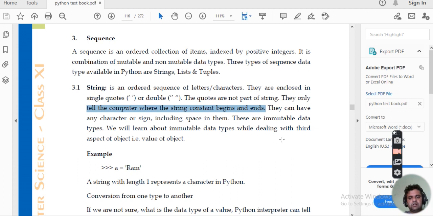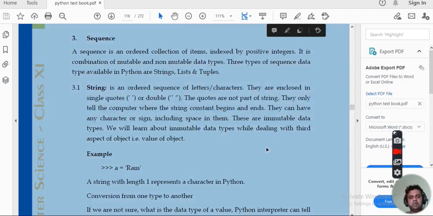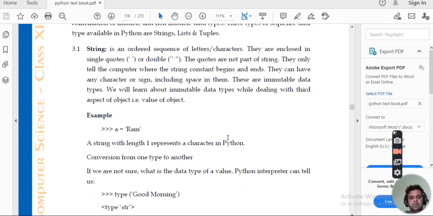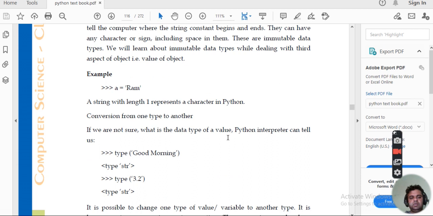Now these are again an immutable data type. Clear? What is an immutable data type? That their value does not change. I think we will be taking up this in the coming lectures. Clear? So these are some of the examples of this.